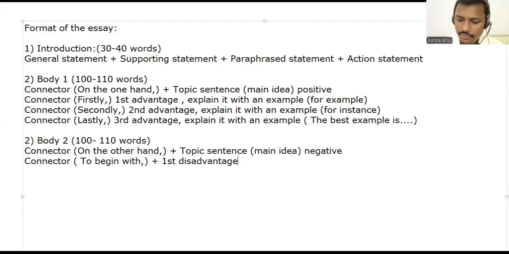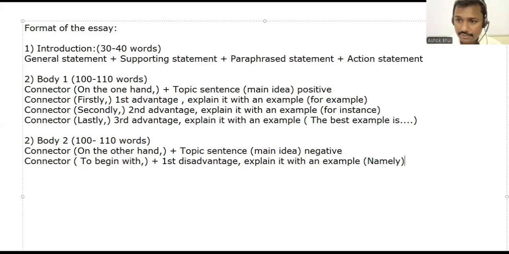And then you can explain that with an example. Now the point is, if you try to explain it with an example, we cannot use the words for example. We can use some different words here, like namely.